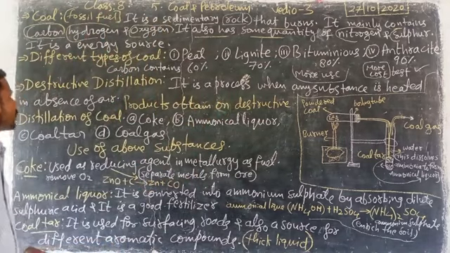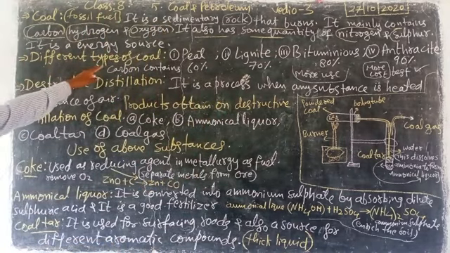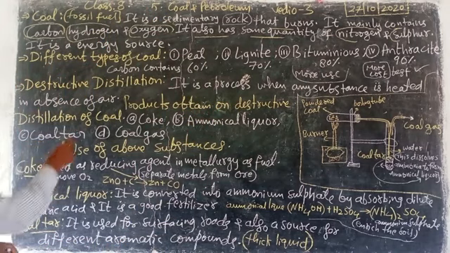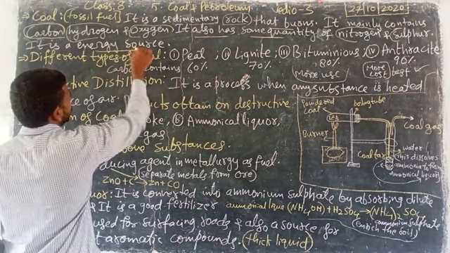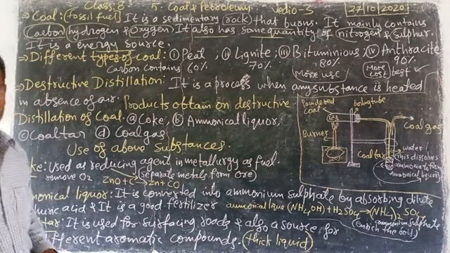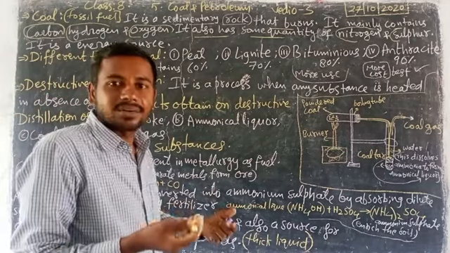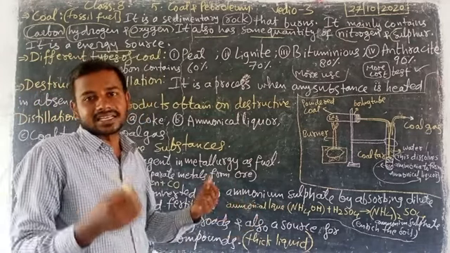Look here, different types of coal, and it is an energy source. Already I told you, coal is an energy source, that's why it is burning and giving light and heat energy.